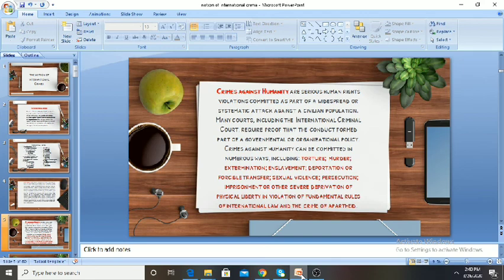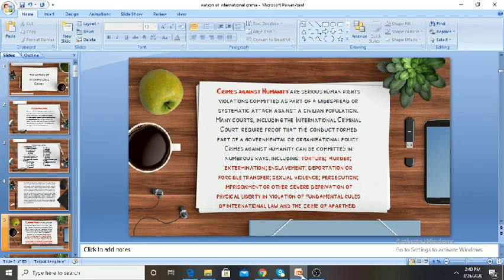These are serious human rights violations committed as part of a widespread or systematic attack against a civilian population. Many courts, including the International Criminal Court, require proof that the conduct formed part of a governmental or organizational policy. It can be committed in numerous ways, which I have already discussed with you during my last class,